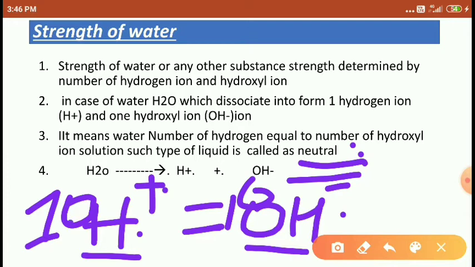So number of H plus ions equal to number of OH minus ions is called neutral. Understood, friends?